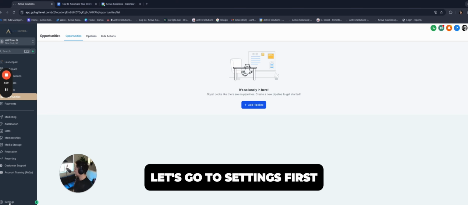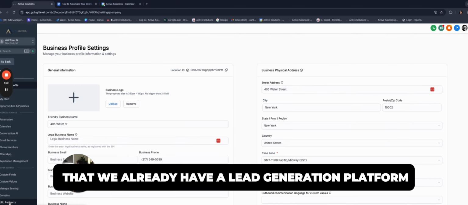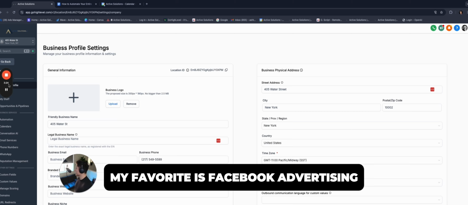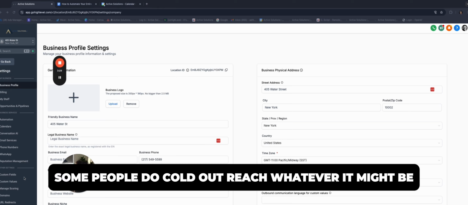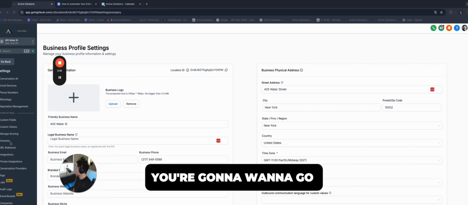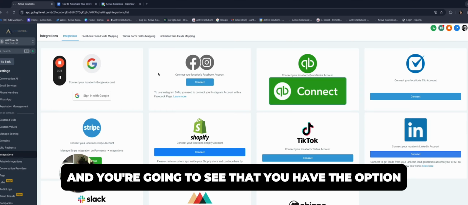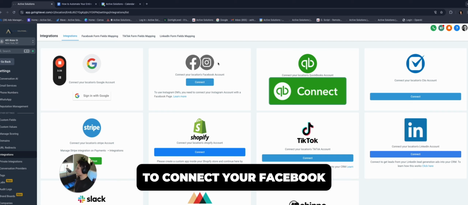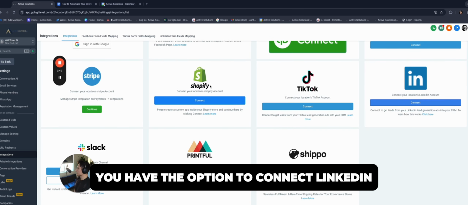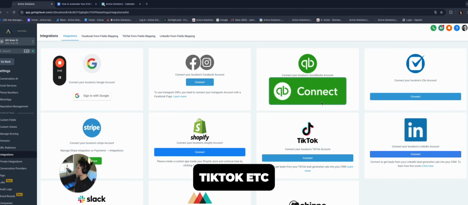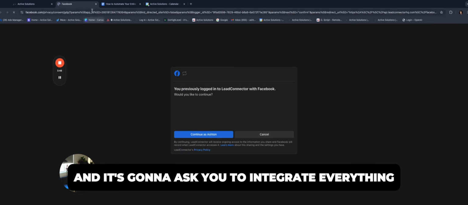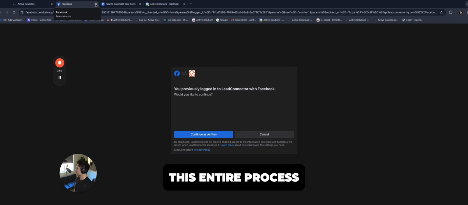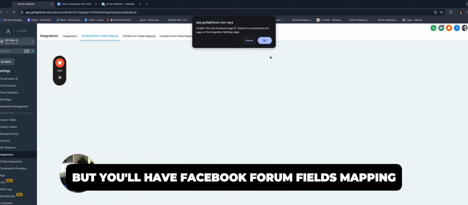So let's go to settings first, all right? And let's just assume that we already have a lead generation platform. My favorite is Facebook advertising. Some people use TikTok, some people do cold outreach, whatever it might be. But if you are using an advertising platform, you're going to want to go to integrations in the settings, and you're going to see that you have the option to connect your Facebook. You have the option to connect LinkedIn, TikTok, etc. Once you go in here and connect it, it's going to ask you to integrate everything. I'm not actually going to go through this entire process, but you'll have Facebook form fields mapping.